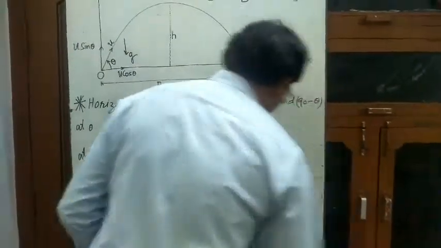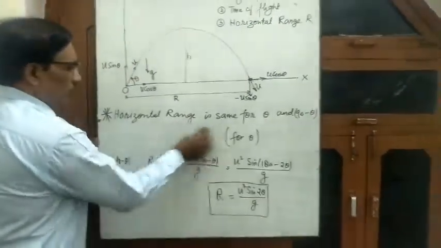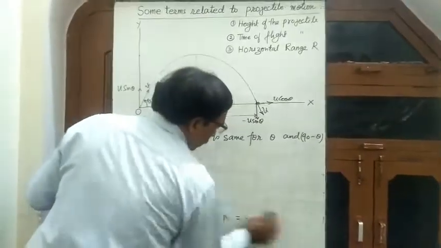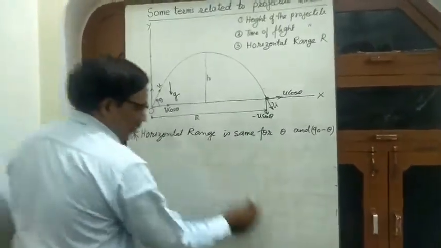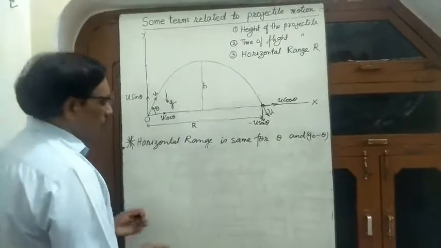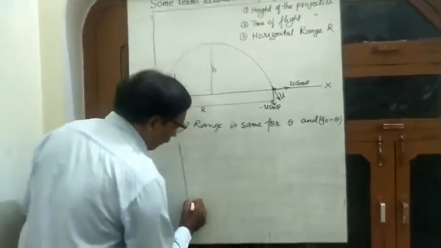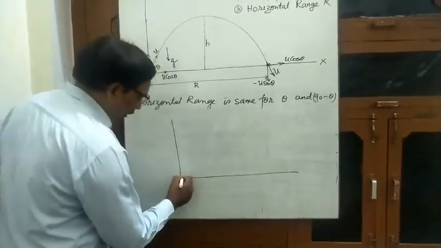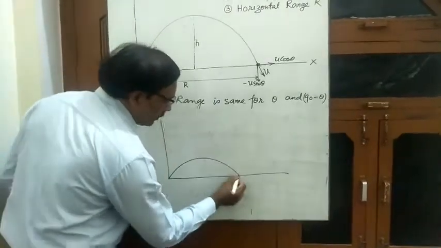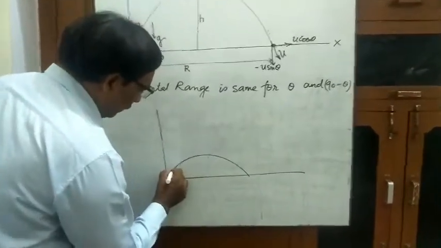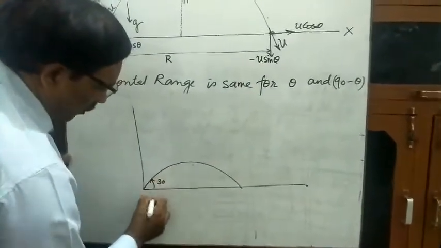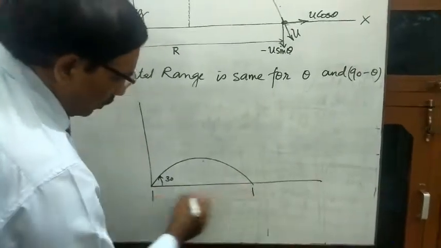For example, suppose you throw a stone making an angle of 30 degrees. This is 30 degrees. So the horizontal range is this much.